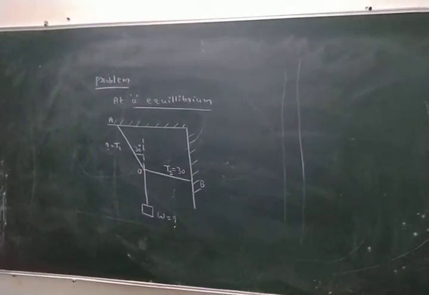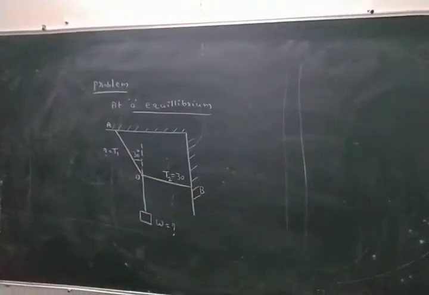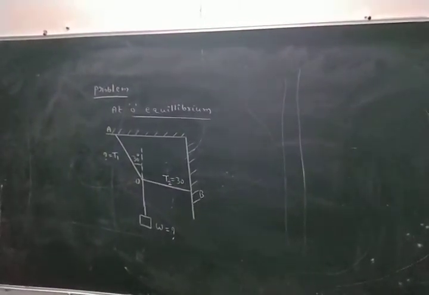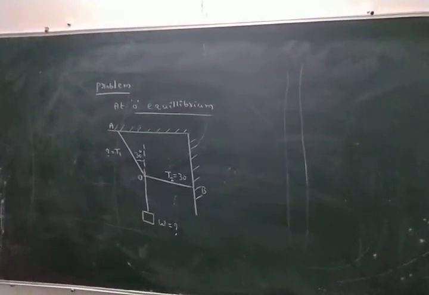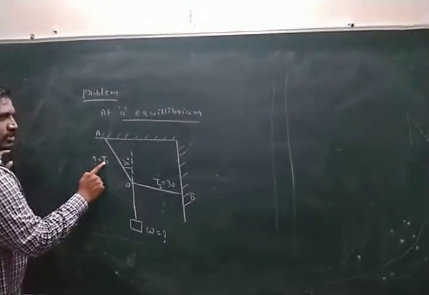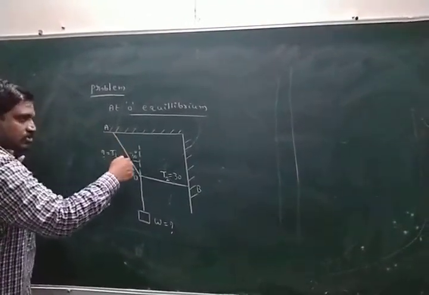T1 is nothing but the tension created in the string, its direction always towards the fixed point. So see here now, T is nothing but the tension created in the strings.